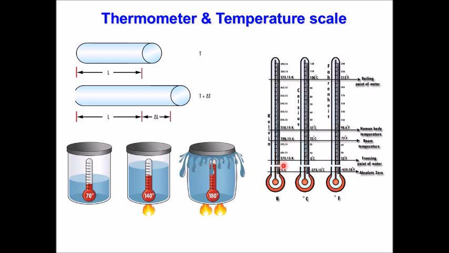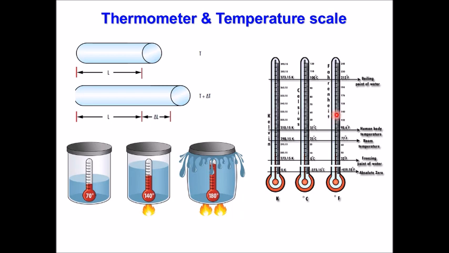How will we do that? So the thermometer looks like that. Here we have different scales, we'll talk about them later. That's degrees Celsius, that's degrees Fahrenheit, that's Kelvin. Inside we have a liquid, basically mercury. That's what we are using. If I increase the temperature, the liquid will expand. There is a very narrow tube here. In this tube, the expansion will be much more visible and easy to read.